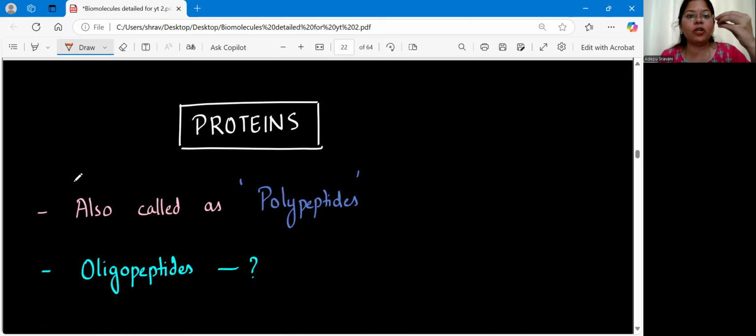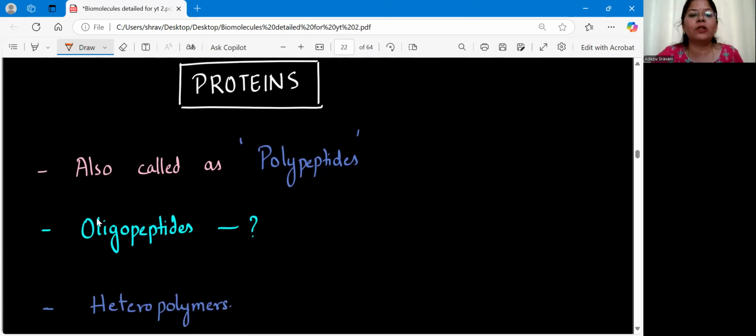So this was all about your monomer. Amino acids, we have learned that they are the monomer of protein. Now we'll learn what exactly the proteins are. So first and foremost, proteins are also called as polypeptides. What do you mean by polypeptides? Poly means what? Many. Peptide. Clear. Why do we call it as peptide here? Because proteins always have the peptide bond formation between the two amino acids. So since we have so many peptide bonds in a single protein molecule, hence the proteins are also called as polypeptides. Clear. Now we have one more term called oligopeptide.